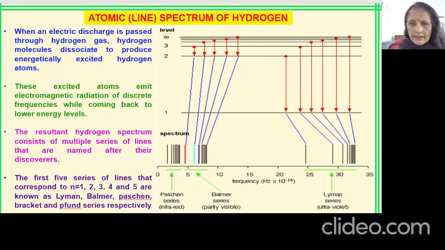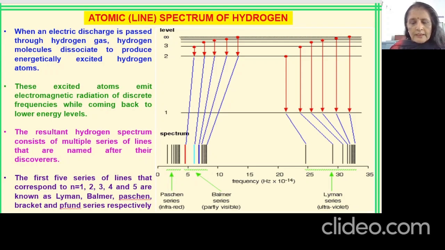If the hydrogen atom's electron is excited to, say, the 7th orbit, and from the 7th orbit it comes back to the first orbit, or from the 6th to the first orbit, then it will form one particular type of series, called the Lyman series. But if it comes back to the second orbit, that is from 7th to 2nd, 6th to 2nd, or say 4th to 2nd, then it will form a different series, called the Balmer series. Like that, coming to different lower energy states, it will form a different series.